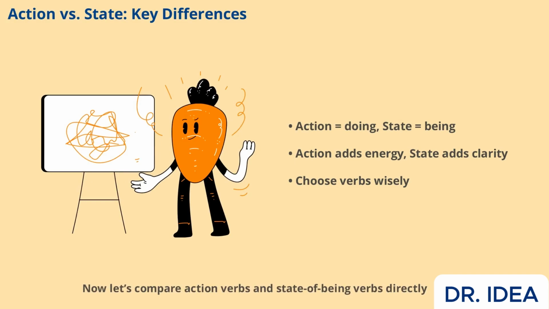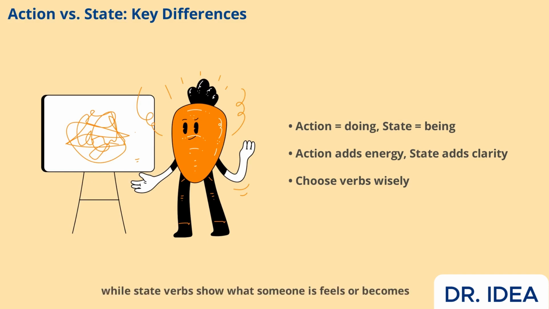Now let's compare action verbs and state of being verbs directly. Action verbs show what someone does, while state verbs show what someone is, feels, or becomes. Action verbs can be physical or mental, and they often add energy to your writing. State verbs, on the other hand, describe conditions and add clarity. Knowing the difference helps you choose the right verb for every situation.